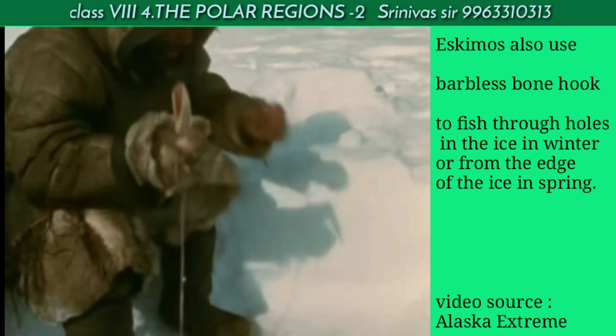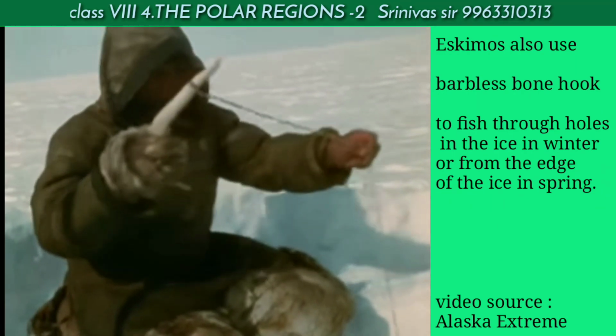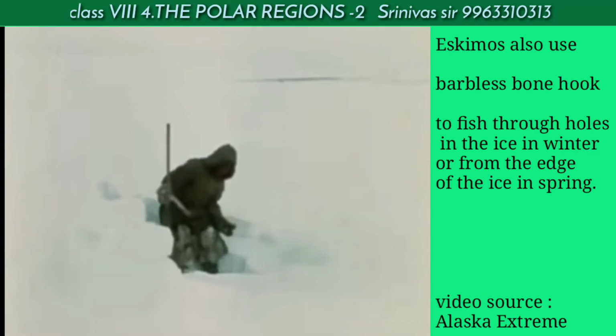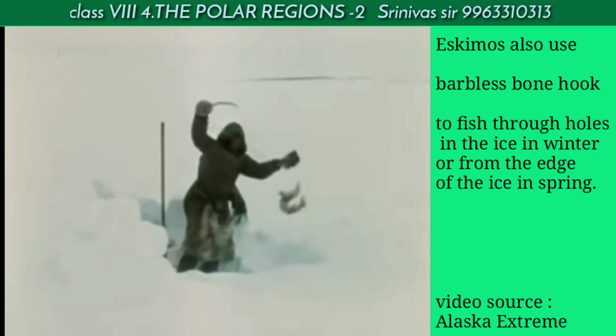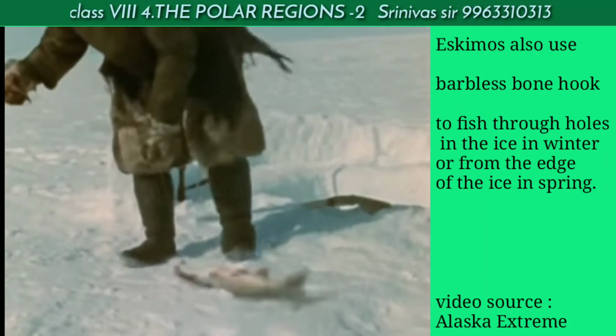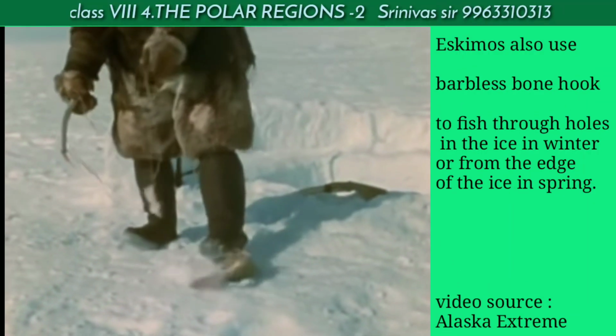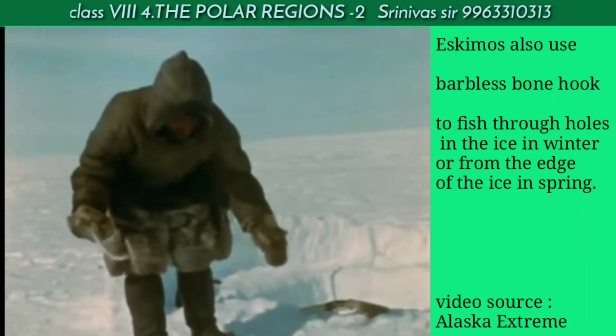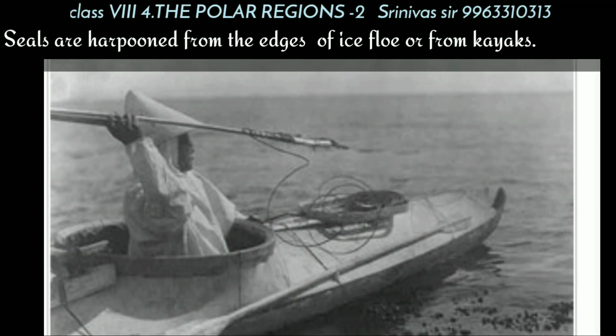Eskimos also use barbless bone hooks to fish through holes in the ice in winter or from the edge of the ice in the spring. They also harpooned the seals from the edge of the ice floe or from kayaks.